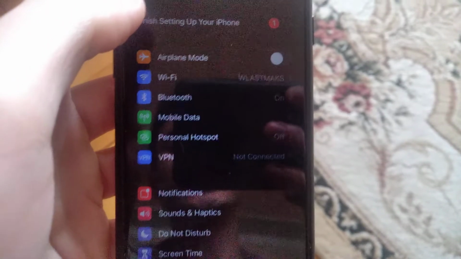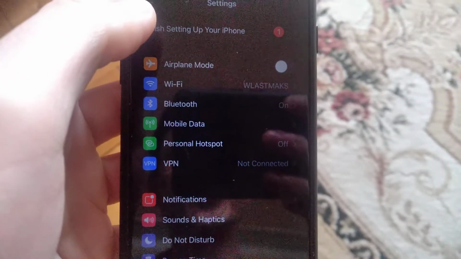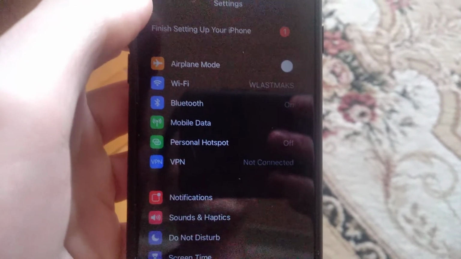So this is a way how you can fix your error. If your personal hotspot disappears from your phone, just try this. I hope it will help you.